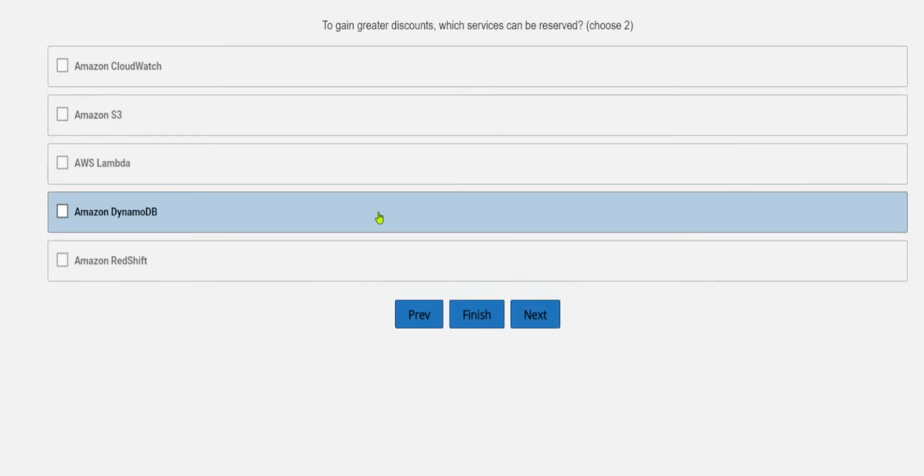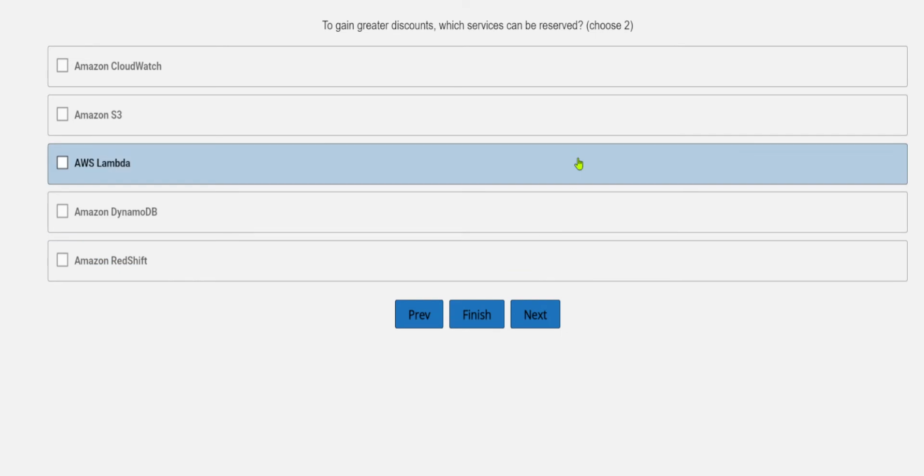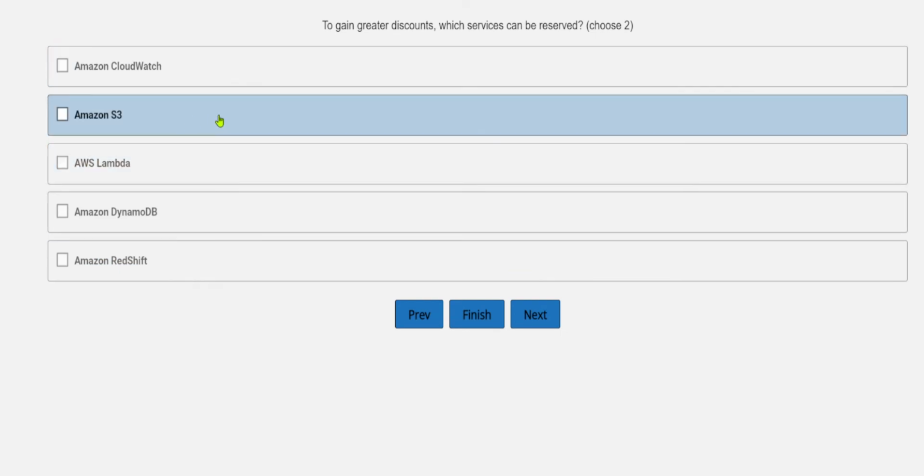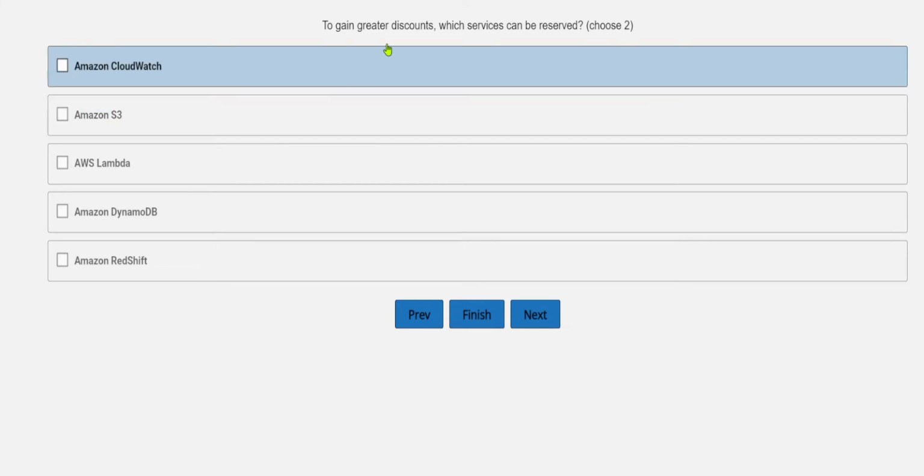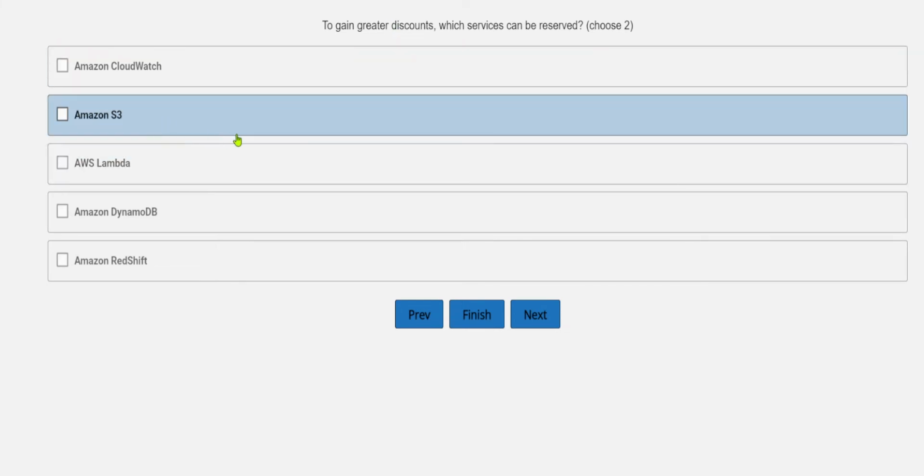Okay, so to gain greater discounts, which services can be reserved? We need to select two options over here. So which services can we reserve to get that? Let's see the options. First one is Amazon CloudWatch. Next is Amazon S3. It is about storage, so this will not come under that, and you can directly eliminate it.